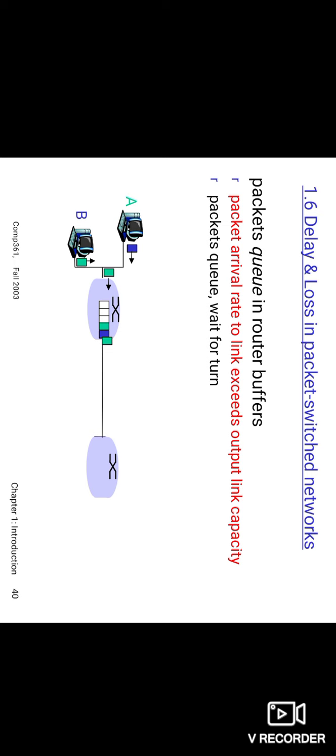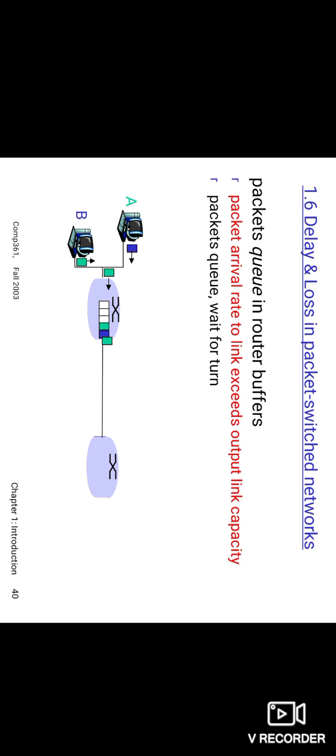What are the different types of delays? The first one is nodal processing delay, then queuing delay, transmission delay, and propagation delay. All these delays are together known as total nodal delay.